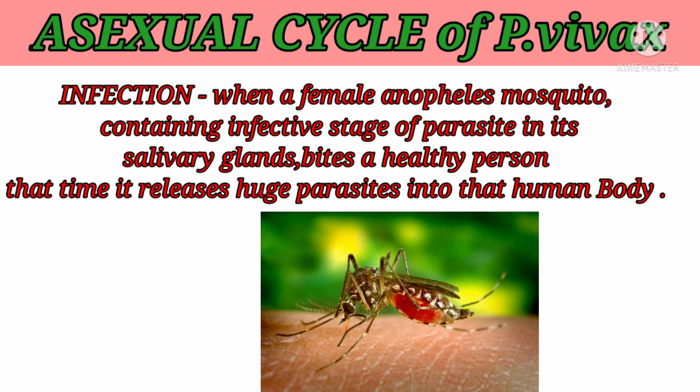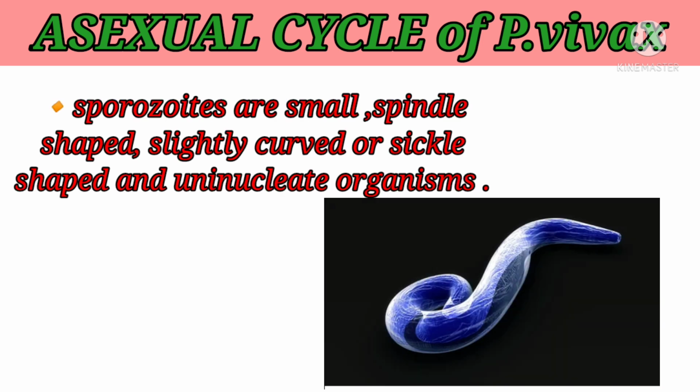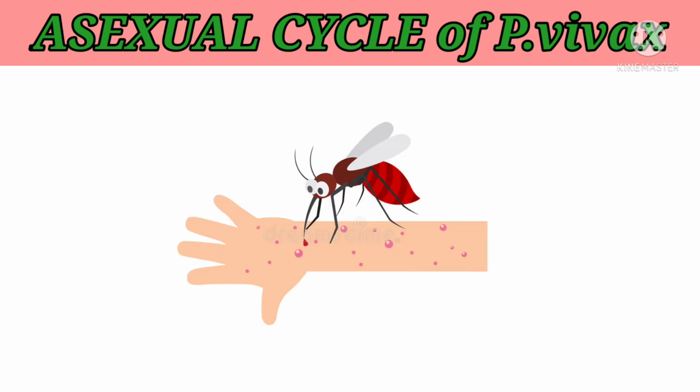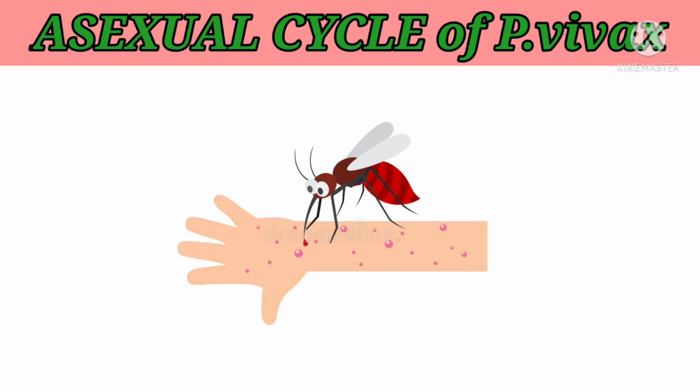Remember, the sporozoites are present in the salivary glands of the female Anopheles mosquito. Thousands of sporozoites are released into the bloodstream, and these are small, spindle-shaped, rod-shaped uninucleate organisms. We have to remember that the infective stage of Plasmodium vivax is always the sporozoite.